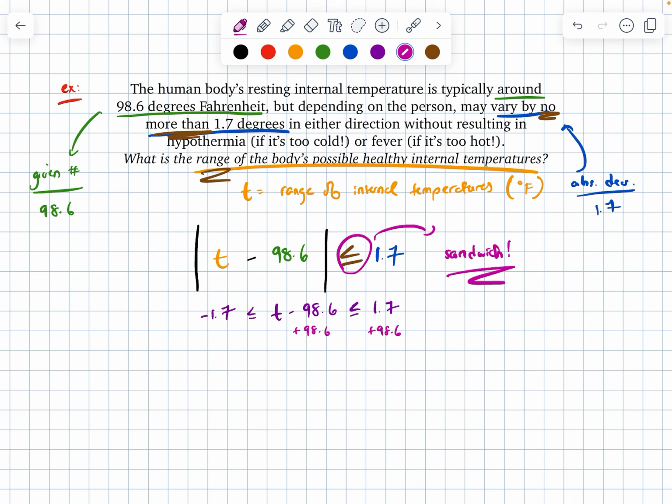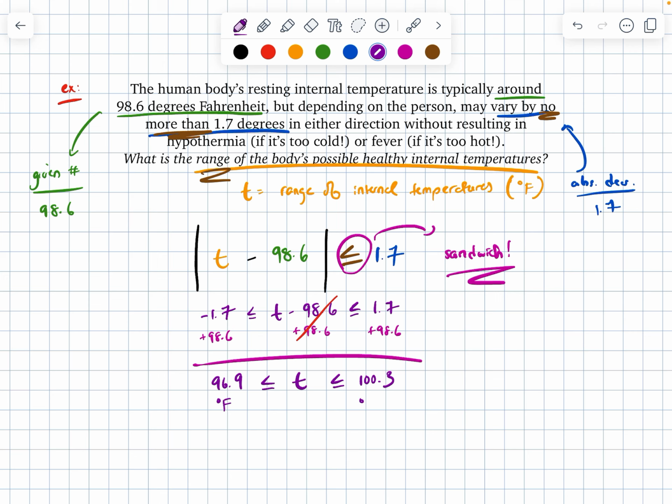To solve for t, all I've got to do now is add 98.6 to all three parts of my inequality. On the left, negative 1.7 plus 98.6, well, that would be the same as 98.6 minus 1.7. That would give me 96.9, which is going to be less than or equal to the value of t, which is less than or equal to 98.6 plus 1.7, which I believe is 100.3.